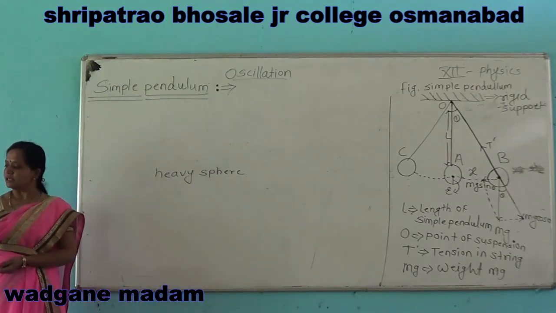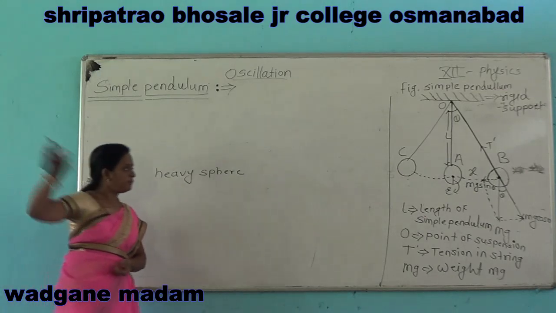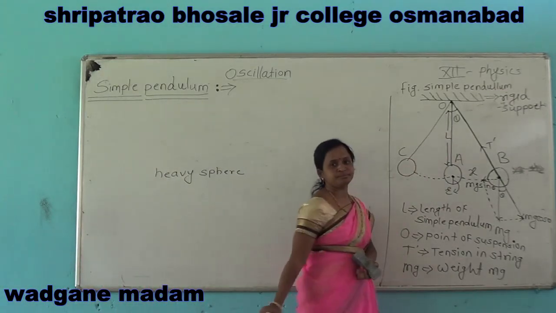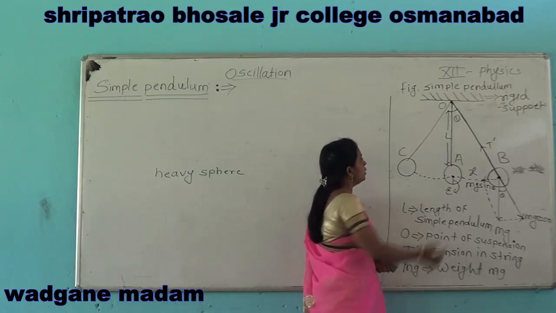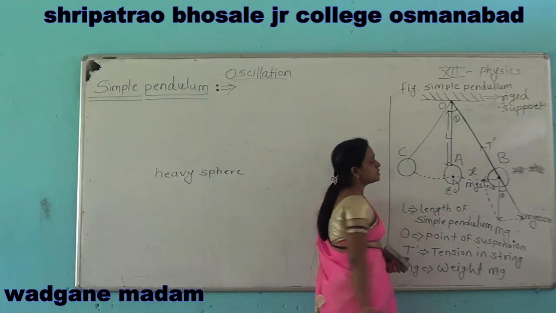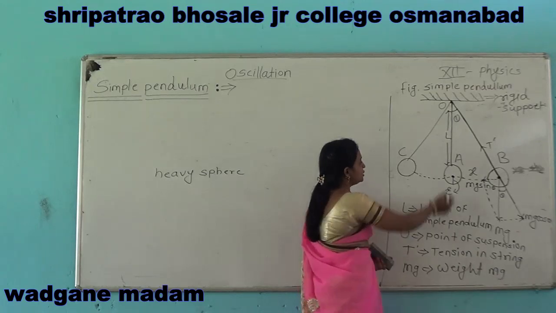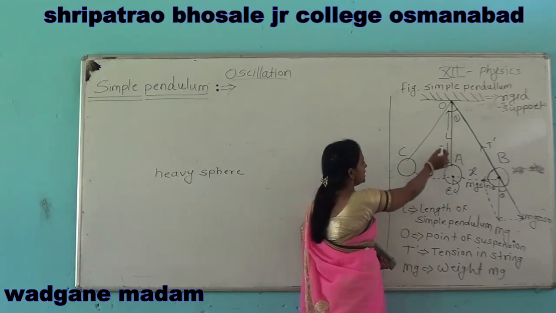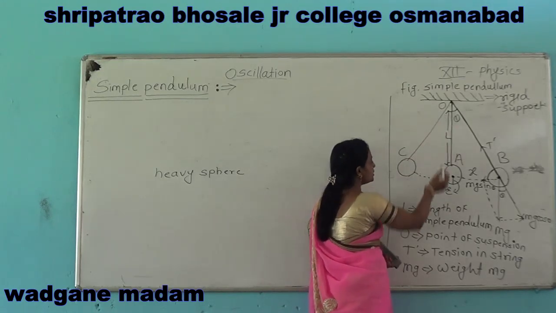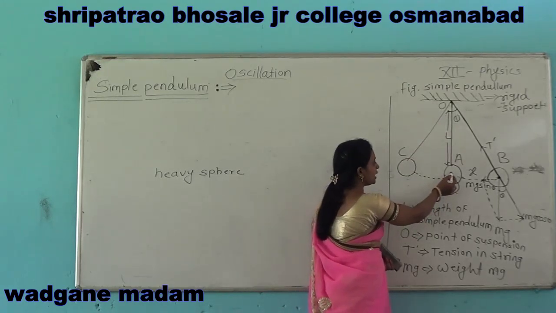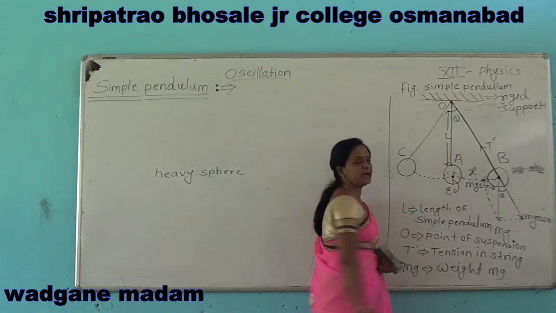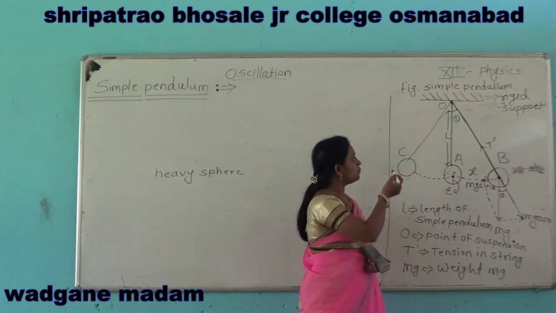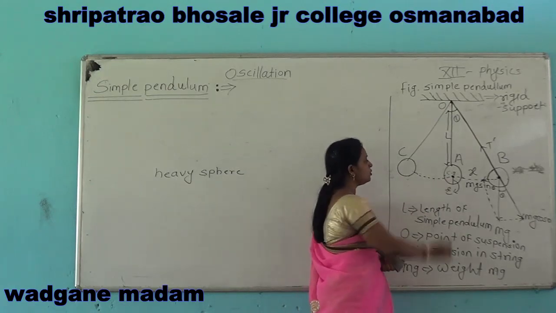For that purpose, we have to draw the figure of a simple pendulum. Let us consider O is the point of suspension, and this pendulum is placed at a distance L from the point of suspension to the center of gravity.